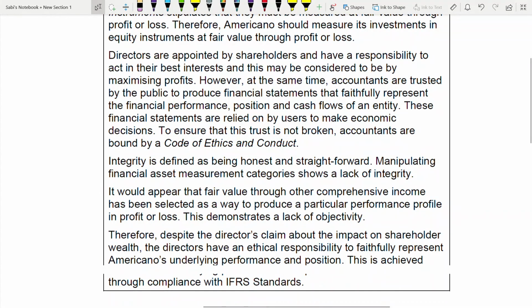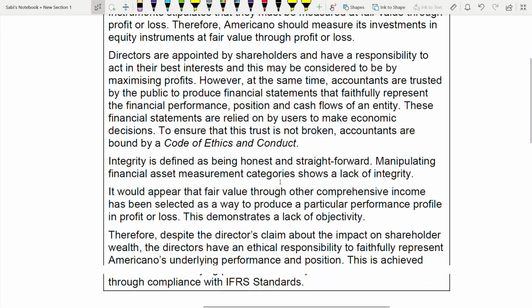So here the problem was what? You were manipulating the financial asset measurement, which is a lack of integrity. That means you're not honest, you're not straightforward. So it would appear that fair value through OCI has been selected as a way to produce a particular performance profile. You need to give intentions also. Why is such behavior there? Intention has to be there in the answer. So the intention is to show that they are making profit, that the performance is good. So this is another ethical issue. How? This demonstrates a lack of objectivity.